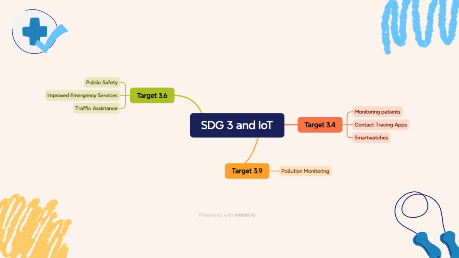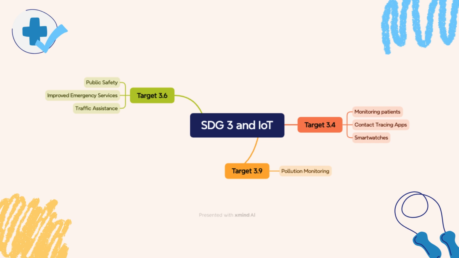And for target 3.9, which is the pollution one, IoT can be used a lot in smart cities, specifically for pollution monitoring. So the sensors can monitor if there's any chemical imbalance in the water or air. Again, for this pollution monitoring for traffic, there are some apps that can help drivers find parking quicker, so they're not idly trying to find parking.